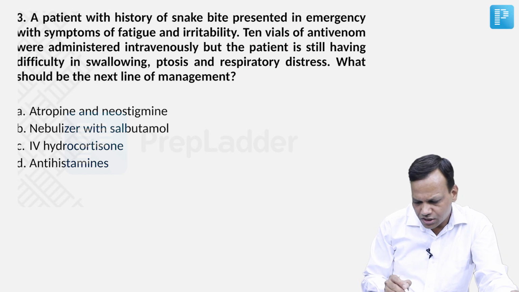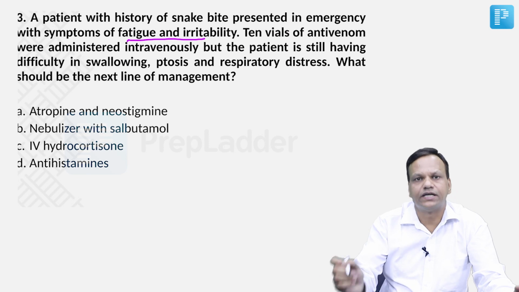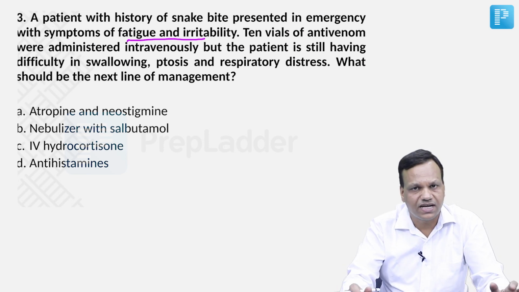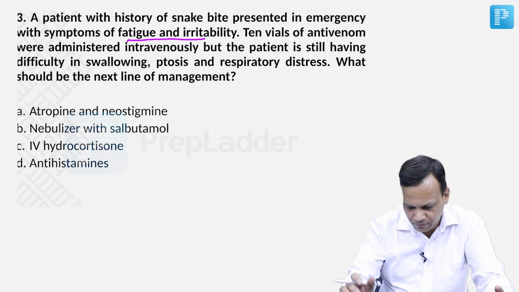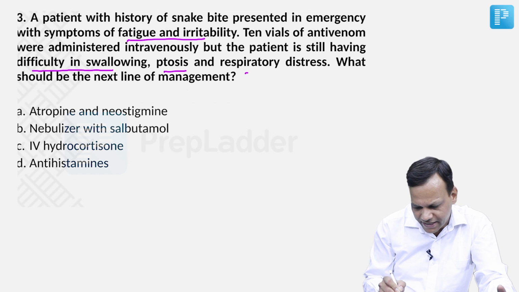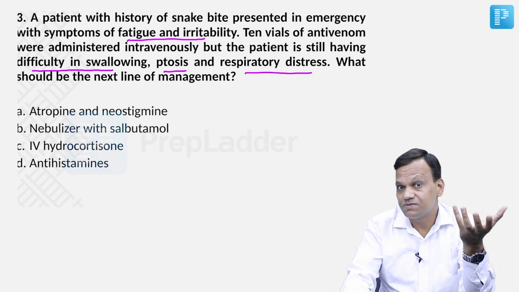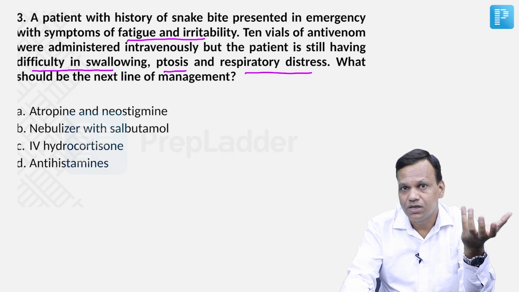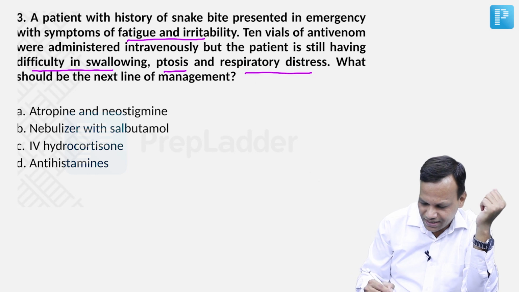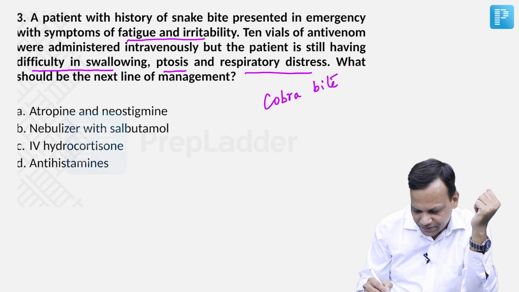A patient with a history of snake bite presented in emergency with symptoms of fatigue and irritability. Ten vials of antivenom were administered IV. The person has already received 10 vials of antivenom, but the patient still has difficulty in swallowing, ptosis and respiratory distress. So what is the problem? Yes, it is a neuromuscular problem. Do you remember which snake is neurotoxic? Yes, we discussed in our lecture, it is cobra. So it is a cobra bite.